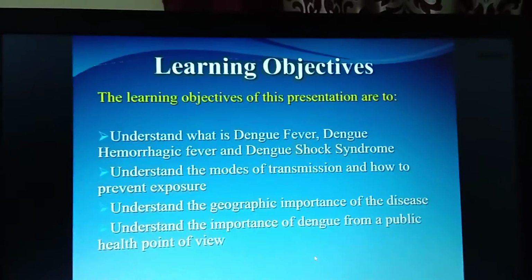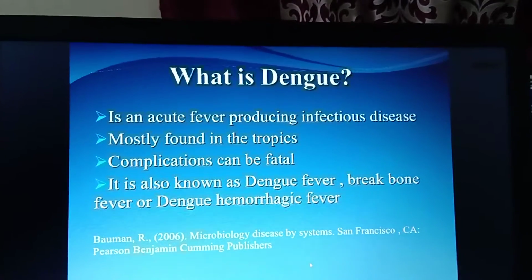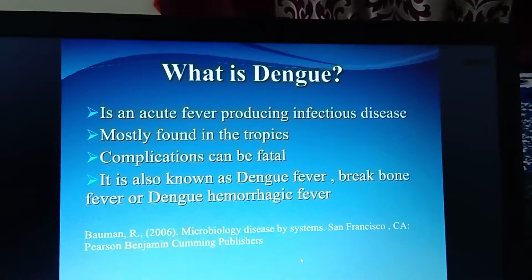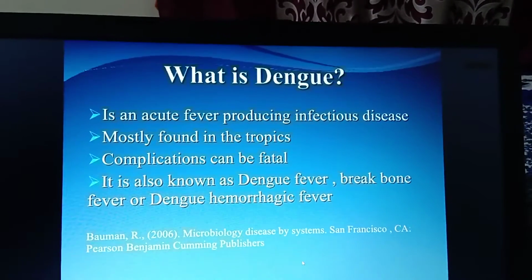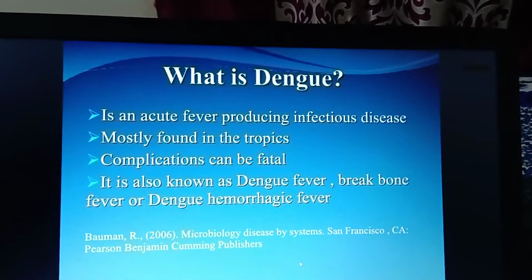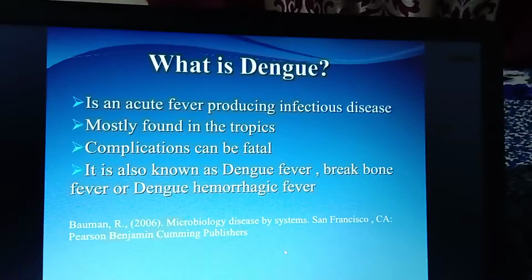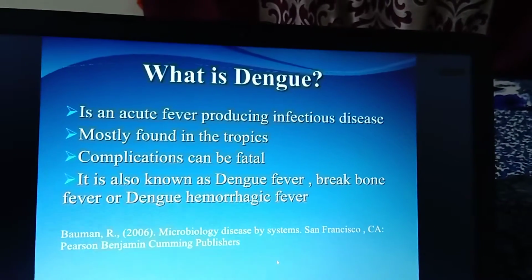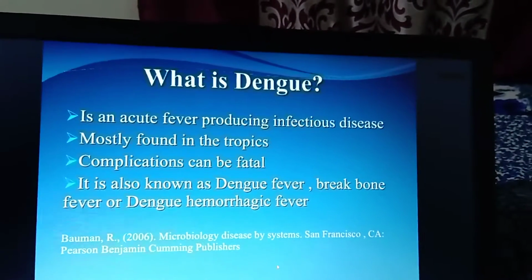So first we'll be dealing with what we mean by dengue. Dengue is nothing else but an acute fever, which is produced by an infectious disease. It is also known as dengue fever, breakbone fever, or dengue hemorrhagic fever.